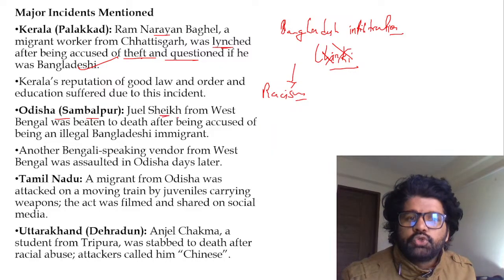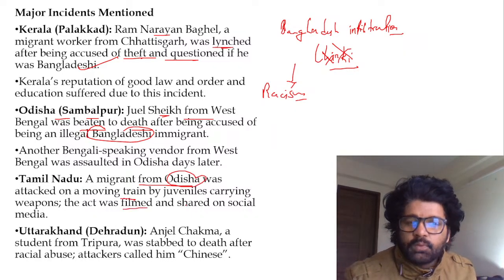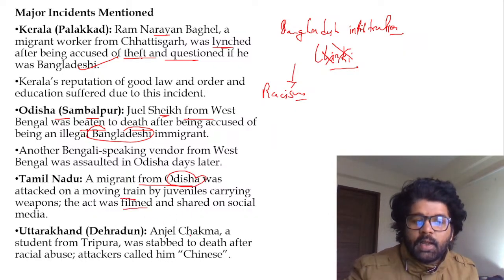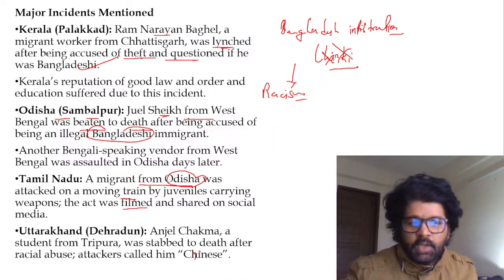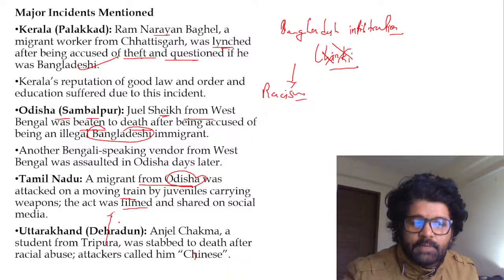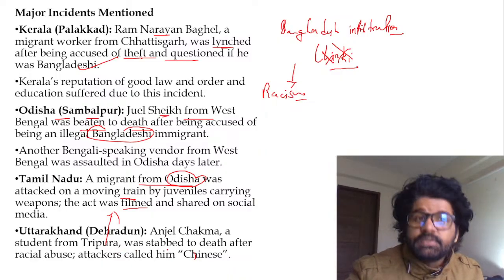Kerala, this is happening in Kerala, guys. Odisha, Sambalpur, a jewel check from West Bengal was beaten to death as a Bangladeshi immigrant. Tamil Nadu, a migrant from Odisha was attacked. The act was filmed and shared. Uttarakhand, a guy was named as Chinese. Basically, they're calling him Chinky. They use these words. Angel Chakma, a student from Tripura. I did my BTech from NIT Agartala, which is in Tripura. Love that place. This is happening in our India.